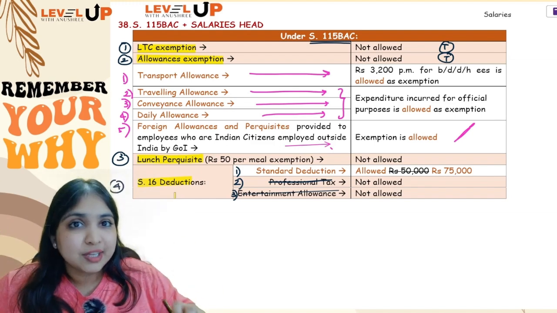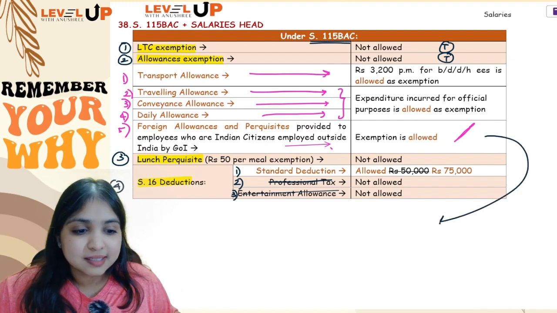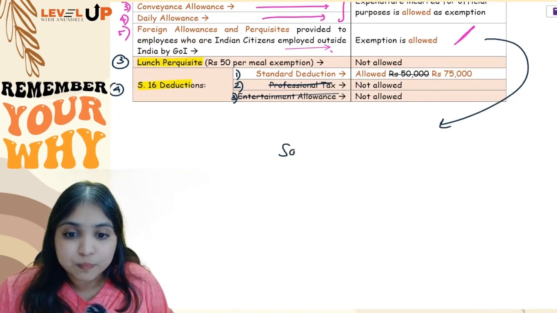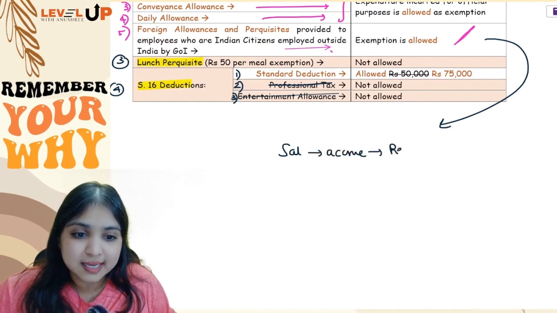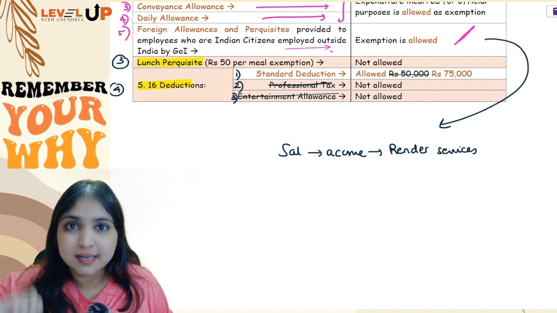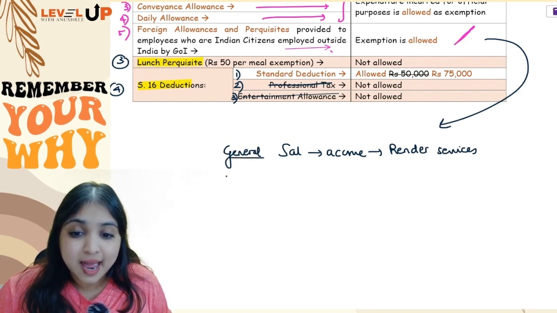Okay. Now everything you have understood, only this point is pending. Let me take this up for you. I'll discuss this with you over here. See, first of all tell me, where does your salary income accrue? Salary income accrues in the place where your assessee is rendering services. So wherever he is rendering services, that is where salary income accrues. This is the general rule. Okay. But there is an exception.